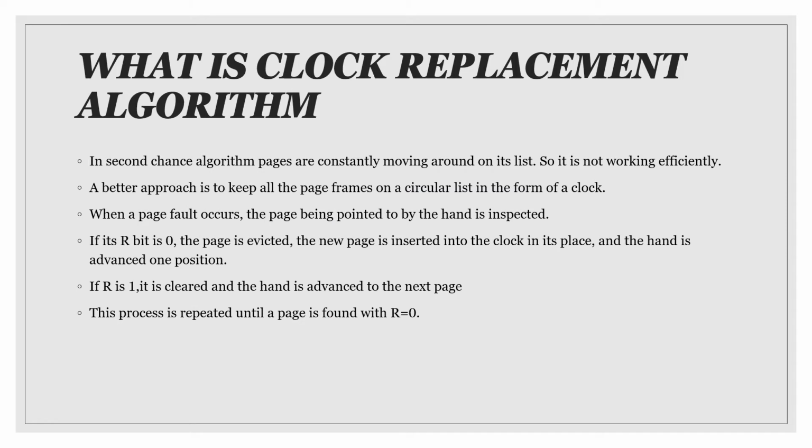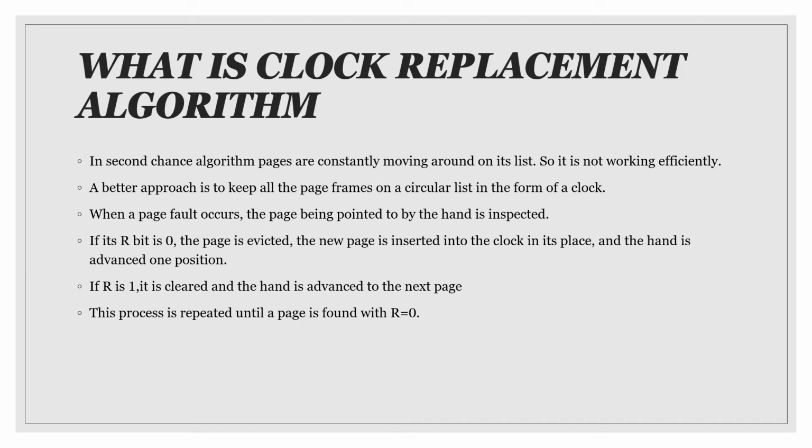So, basically, we need to know what the clock replacement algorithm is. The clock replacement algorithm is known as the second chance algorithm, in which pages are constantly moving around on its list, so it is not working efficiently. Then, for the clock replacement algorithm, a better approach is to keep all the page frames on a circular list in the form of a clock.